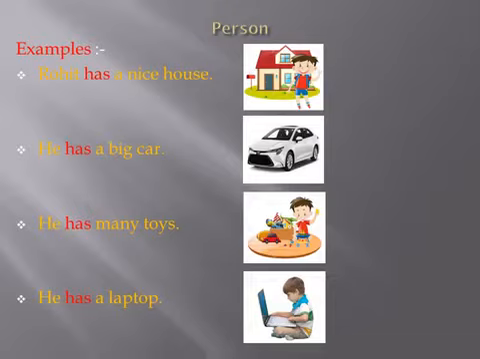He has a big car. He has many toys. He has a laptop. In the last three sentences, has is used with he, which talks about what Rohit has.